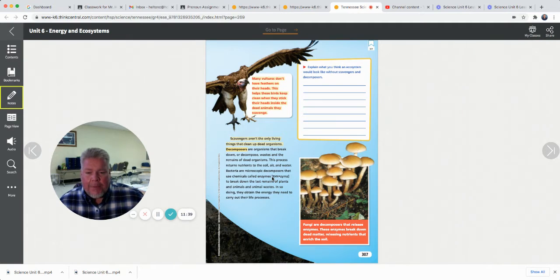Bacteria are microscopic decomposers that use chemicals called enzymes to break down the last remains of plants and animal waste. In so doing, they obtain the energy they need to carry out their life processes. Fungi are also decomposers that release enzymes. These enzymes break down dead matter, releasing nutrients that enrich the soil. So fungi, mushrooms, bacteria, they're decomposers.